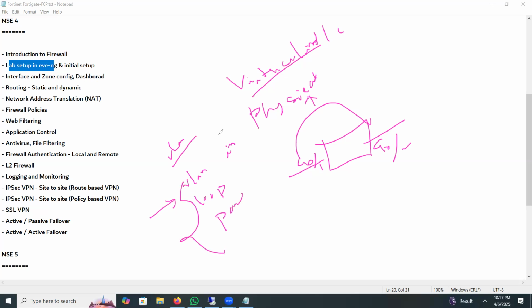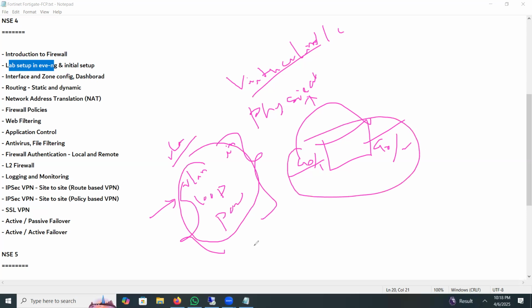So these are all virtual or logical interfaces. We need to configure this type of interface on FortiGate as well as the physical interface. Also, we have the sub interface. A sub interface is also logical, right? So the main interface is physical, and these are logical interfaces.